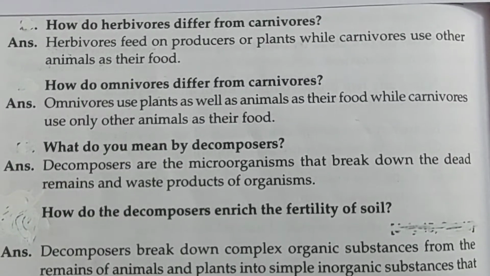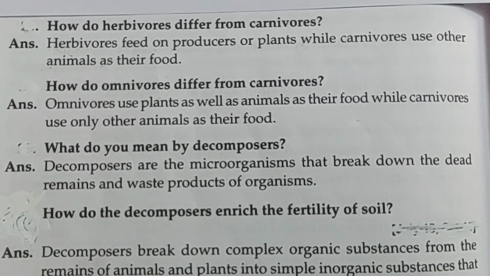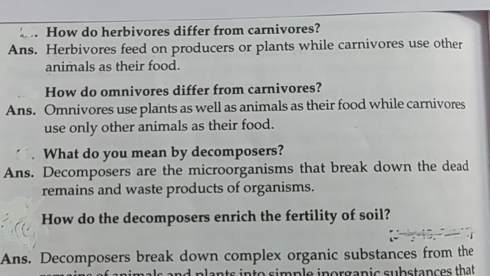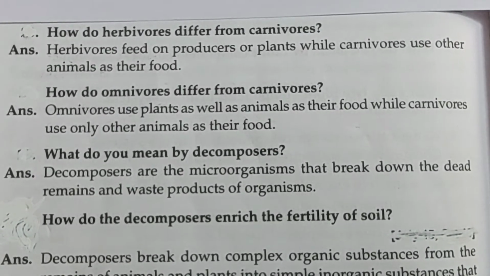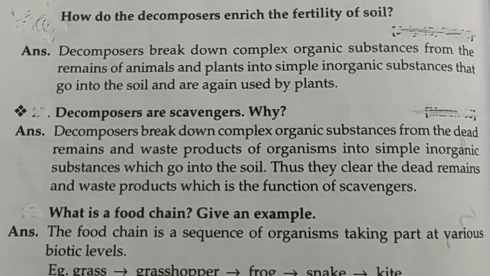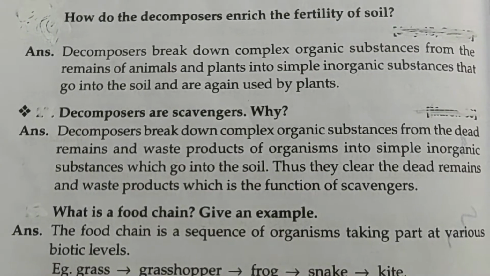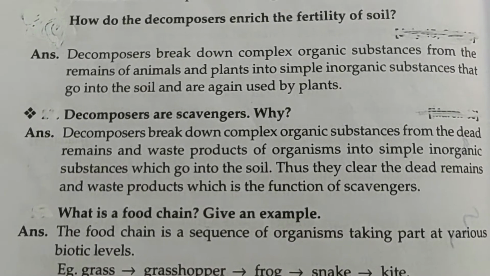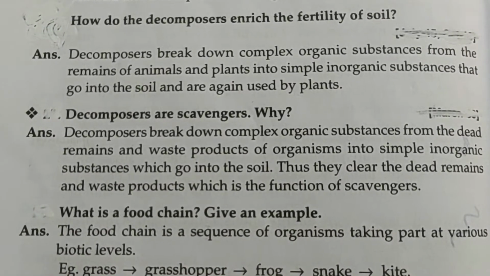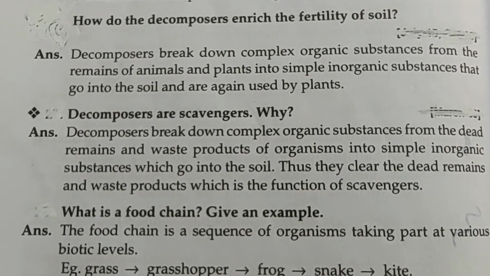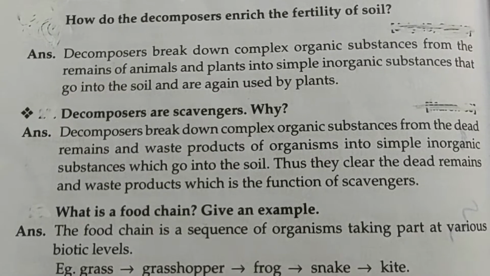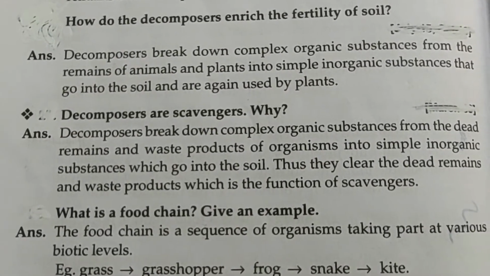What do you mean by decomposers? Decomposers are the organisms that break down the dead remains and waste products of organisms. How do the decomposers enrich the fertility of the soil? Decomposers break down complex organic substances from the remains of animals and plants into simple inorganic substances that go into the soil and are again used by plants.